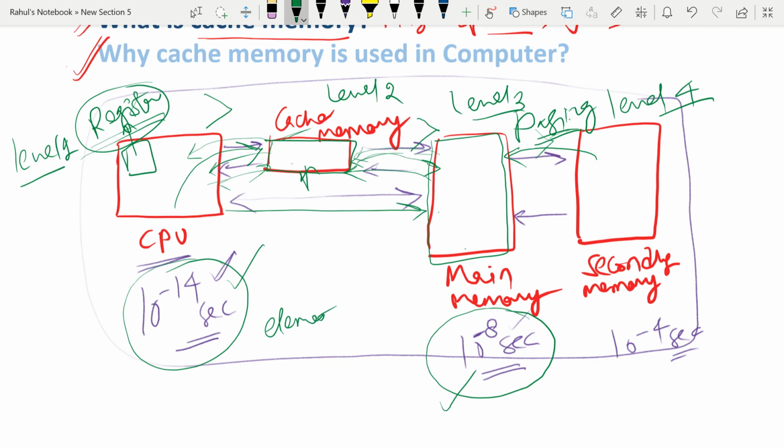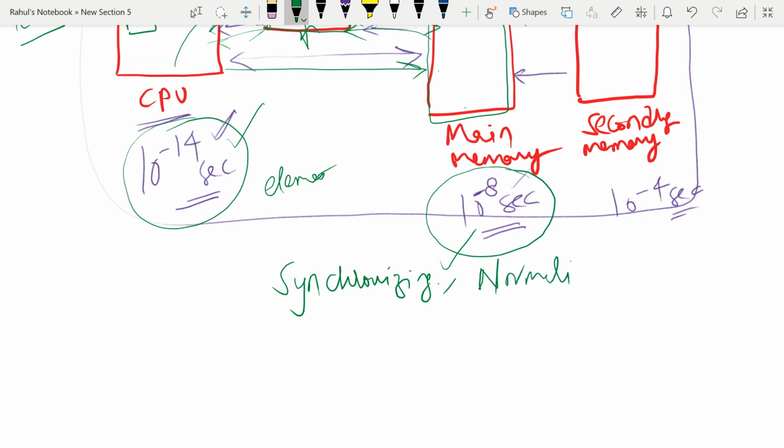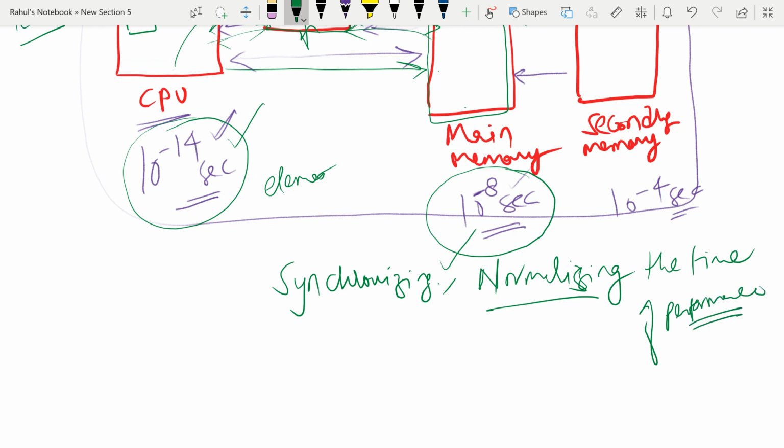So basically what cache memory is doing here is synchronizing, or you can say normalizing. It is normalizing the time of performance for the whole computer system.